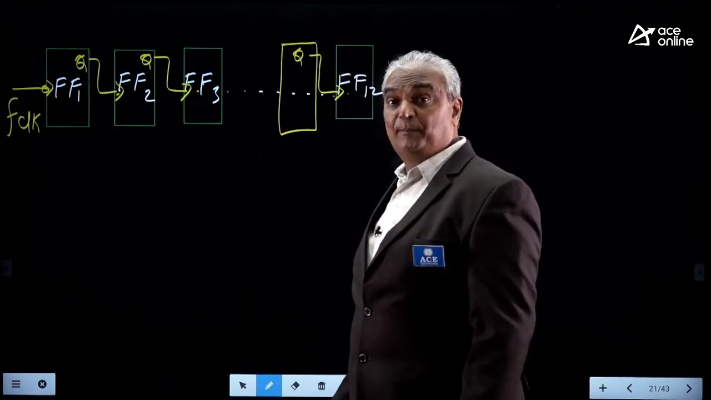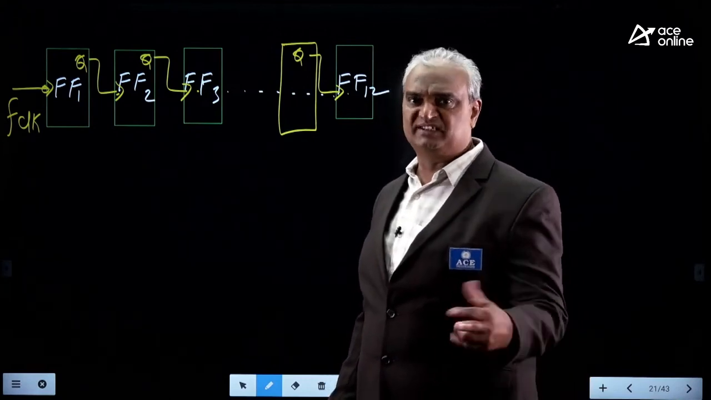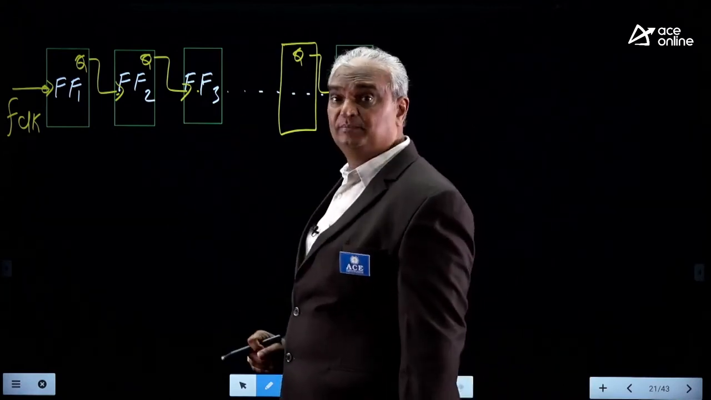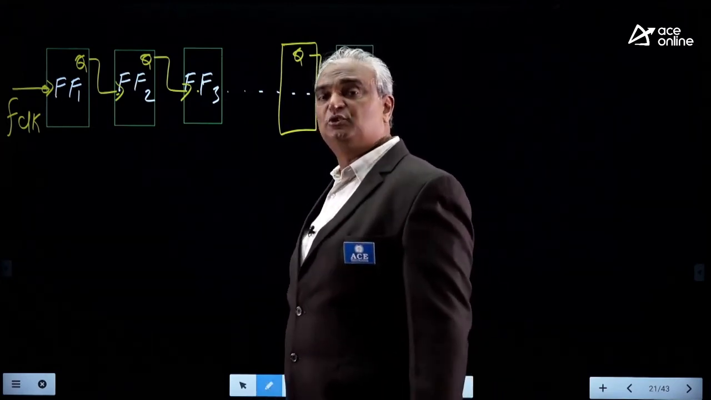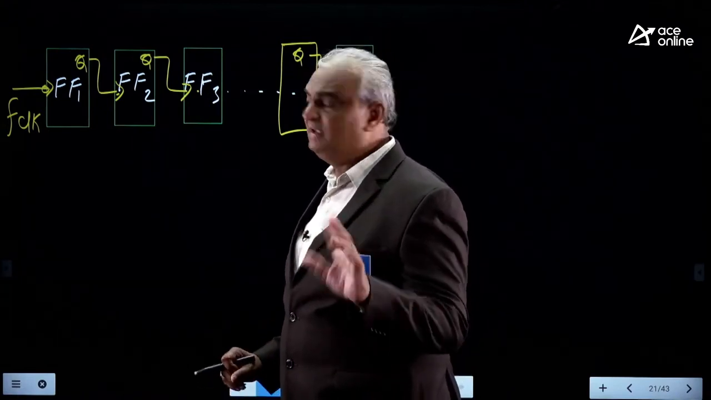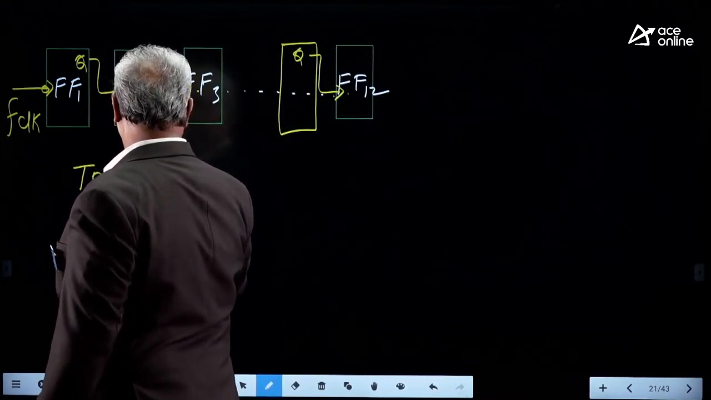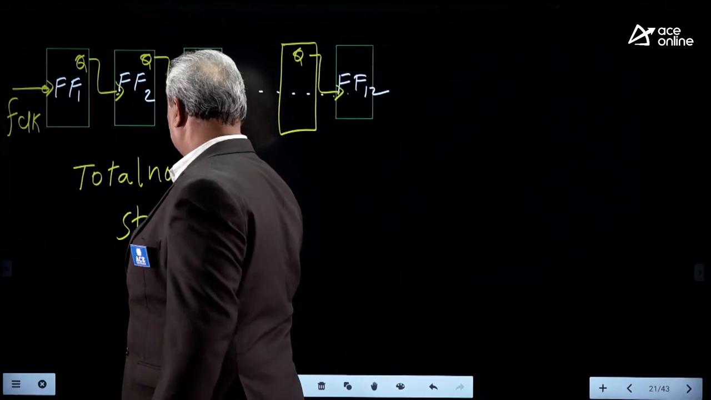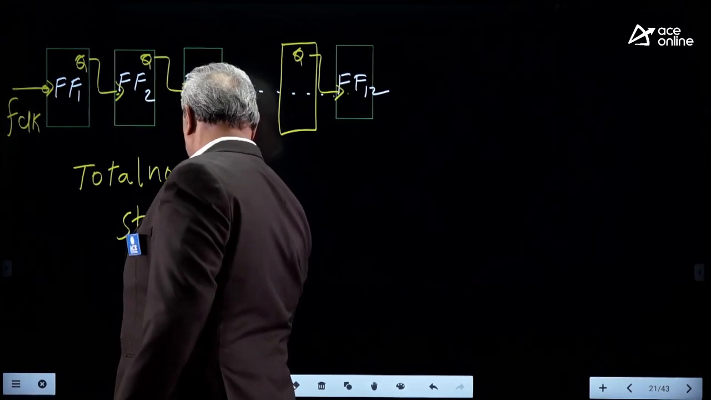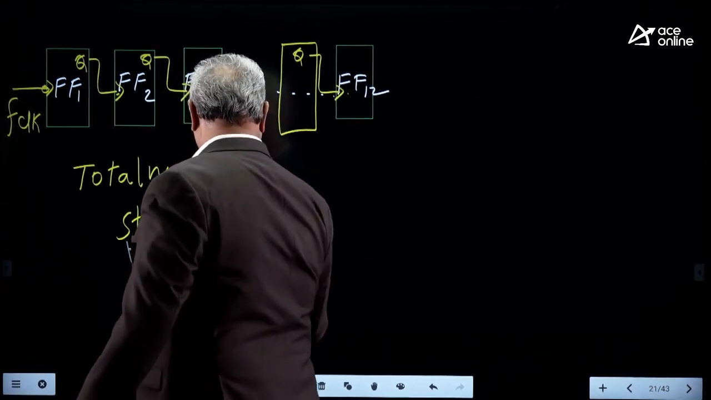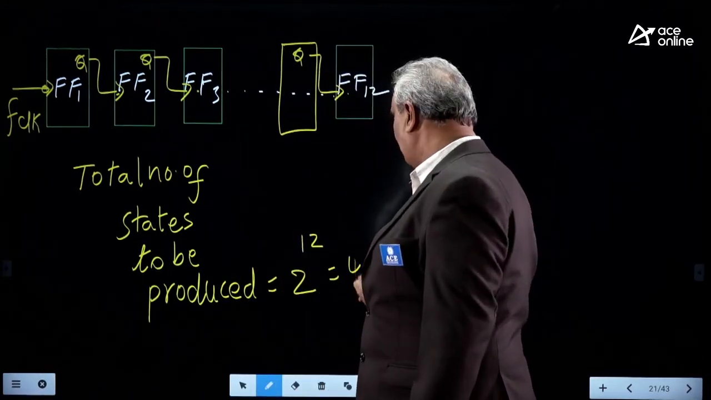One flip-flop can provide two distinct states, bit 0 and bit 1. Here there are 12 flip-flops. One flip-flop is used to generate two distinct states. N flip-flops are used to generate 2 power n distinct states. Now, the total number of flip-flops is 12, so the maximum number of states to be produced is 2 power 12, that is 4096, approximately 4K.